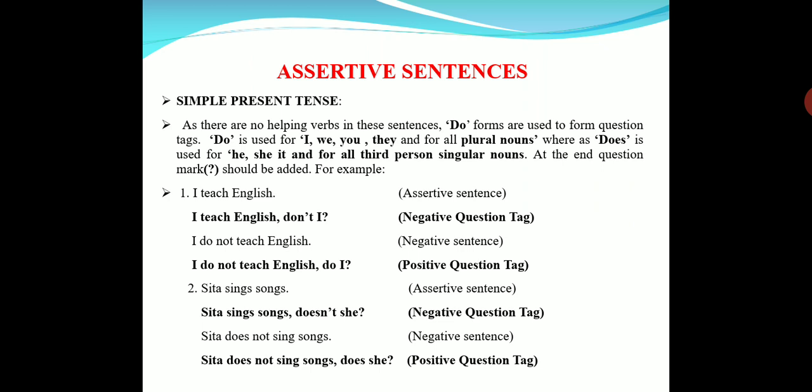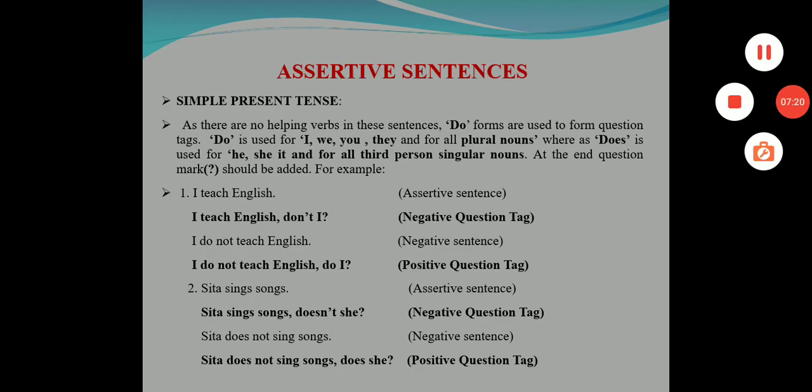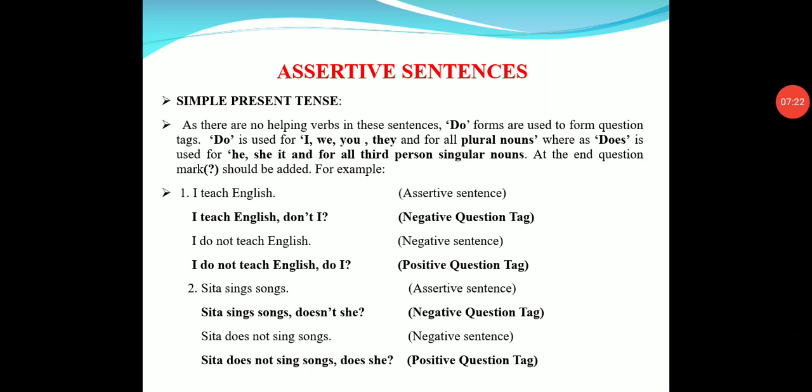How many tenses are there? So what are the tenses? Present tense, past tense and future tense. Again in every tense there are 4 subtenses. In present tense: simple present, present continuous, present perfect and present perfect continuous.